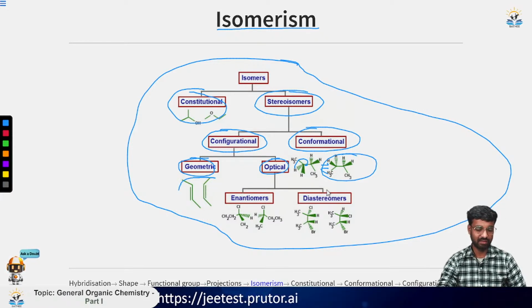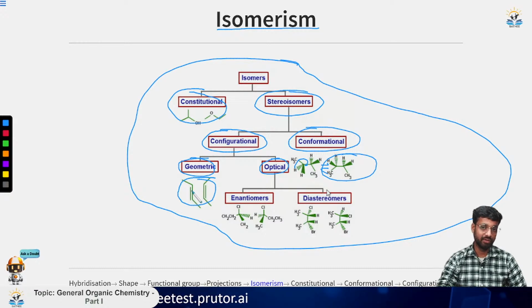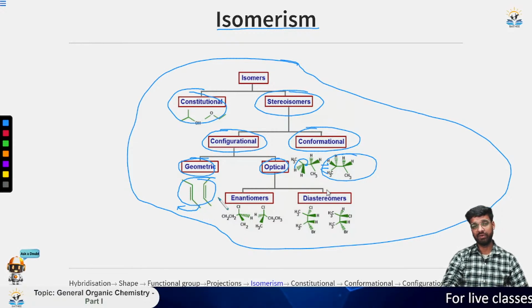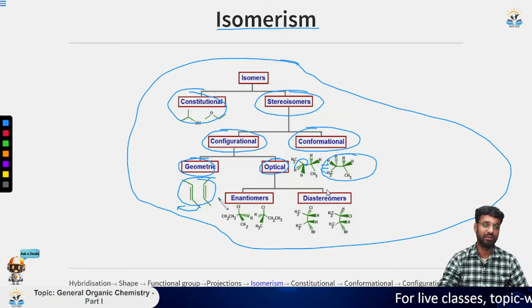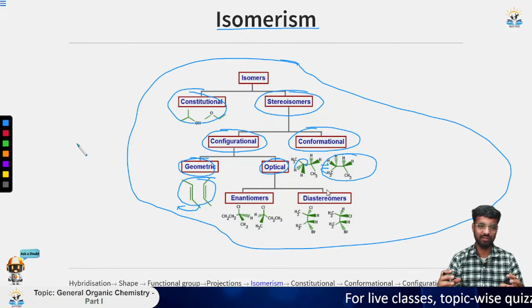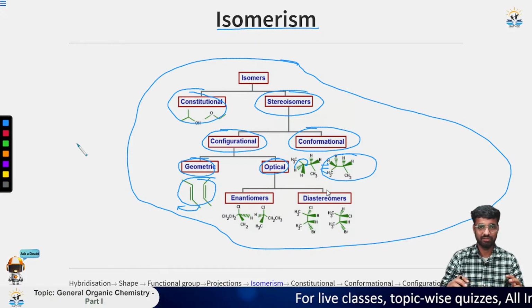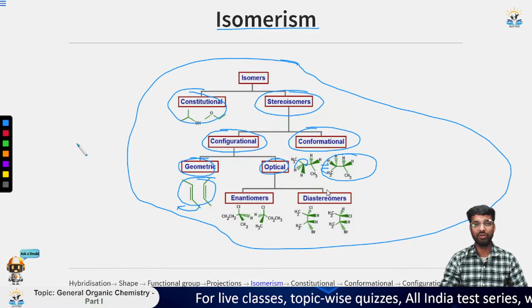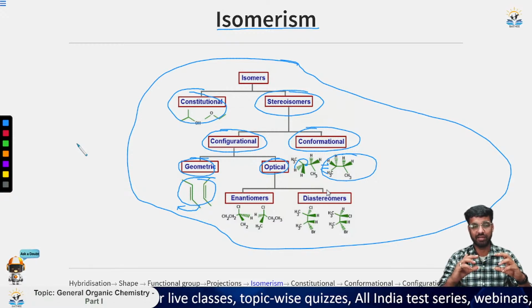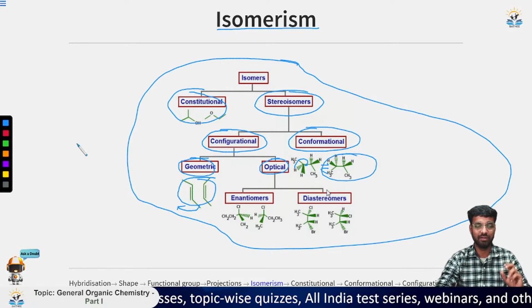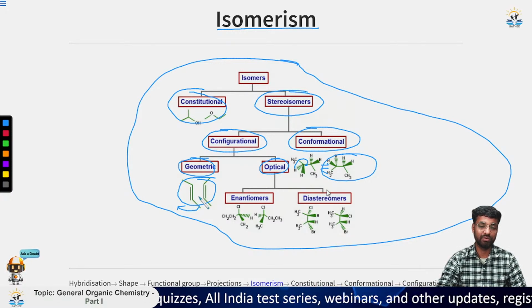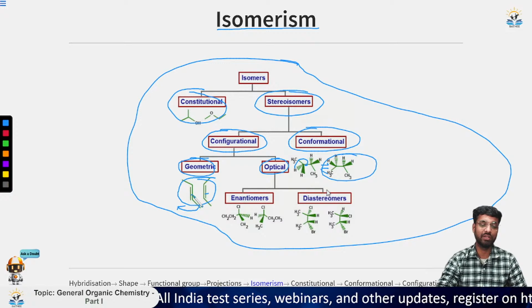For geometrical, we have this example, that is along a double bond. If you want to bring this one here simply by rotating the bond, you cannot do so because you cannot rotate along a double bond. Suppose you have a ball and two sticks joined with each other. If you want to rotate these two balls, it is not possible at all. But if you have a single bond like this, and you want to rotate this ball, it can easily rotate. That is why they are not interconvertible through rotation. It requires breaking of a bond for converting this to this or this to this.